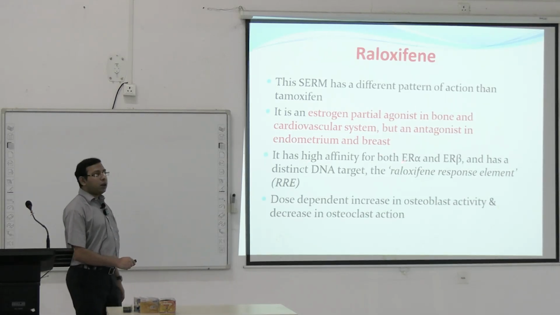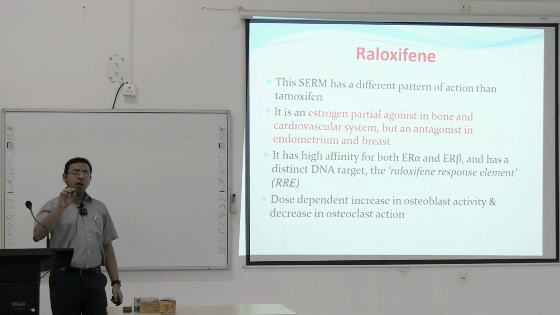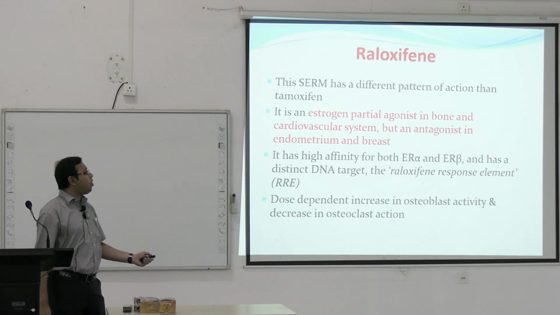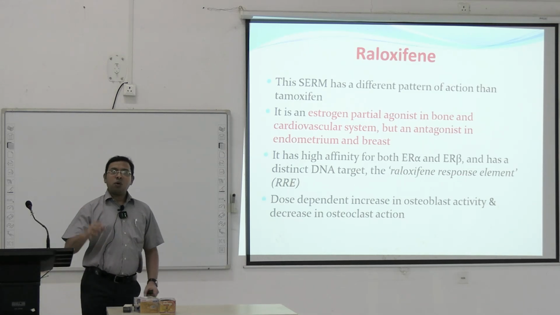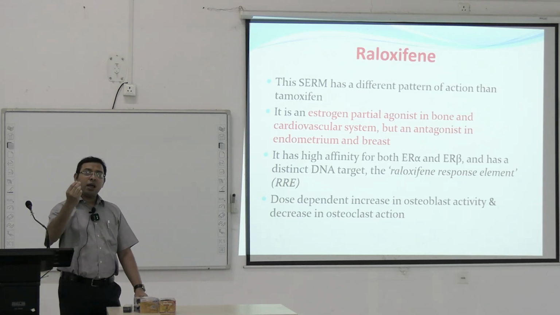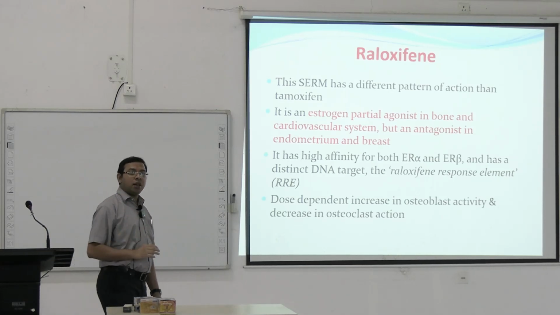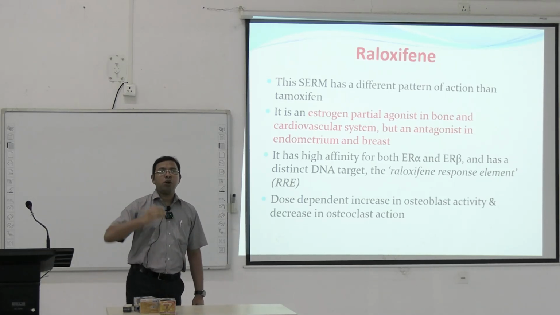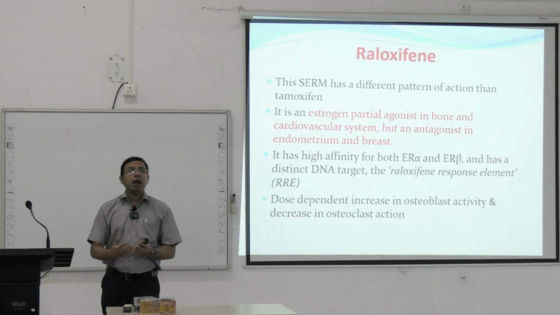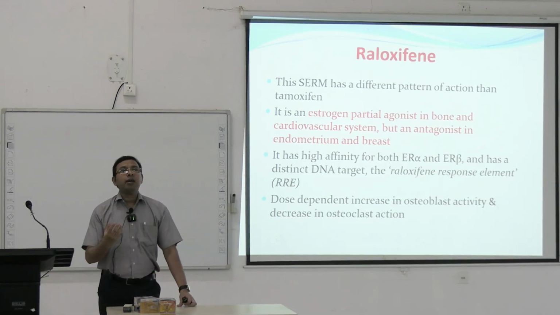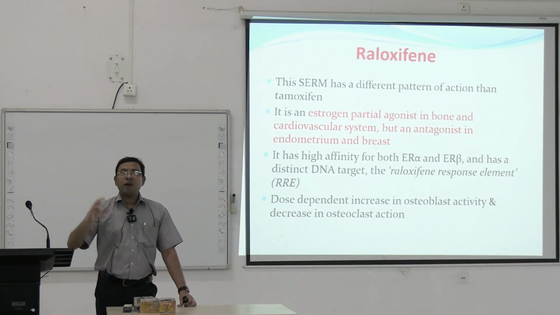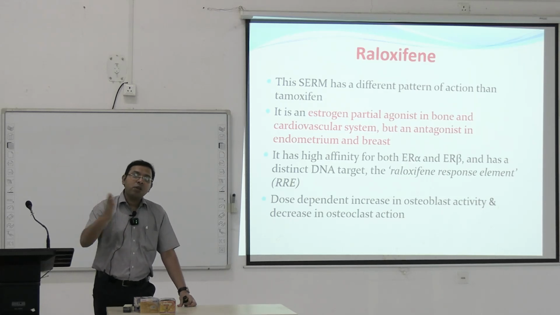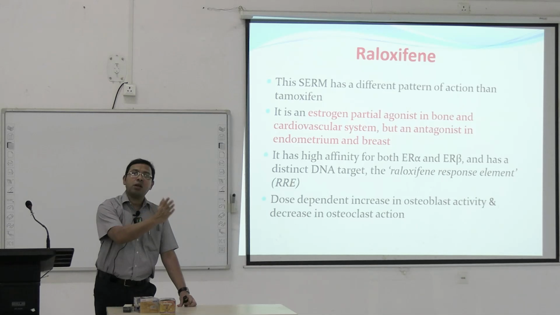So it has high affinity for both estrogen receptor alpha and beta, and they basically act on a DNA target known as the raloxifene response element, RRE. So again, this is an area where it attaches and ultimately configurational changes happen, and different co-activators and co-repressors act. It has been seen that they have partial agonistic action on bone cells and cardiovascular tissues like the heart and blood vessels, and antagonistic action on endometrial cells as well as breast cells.